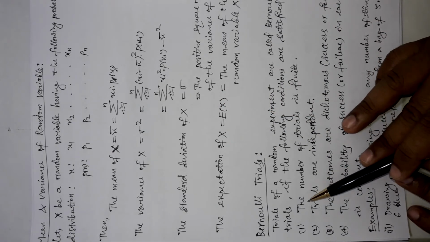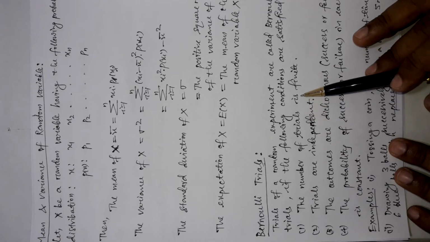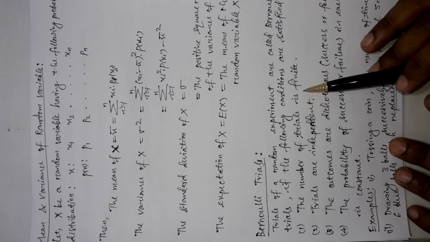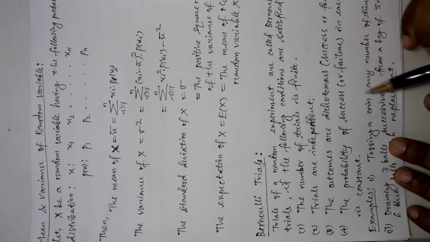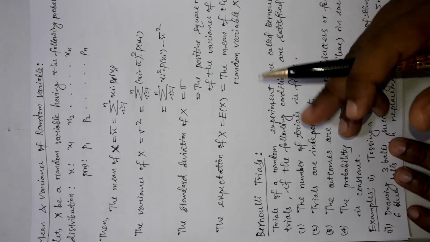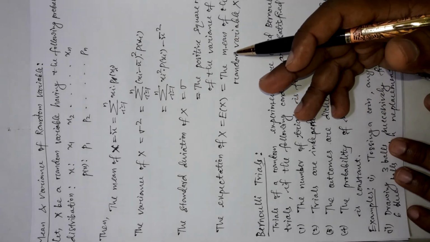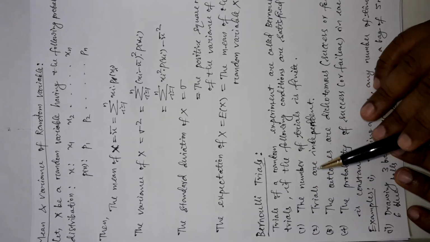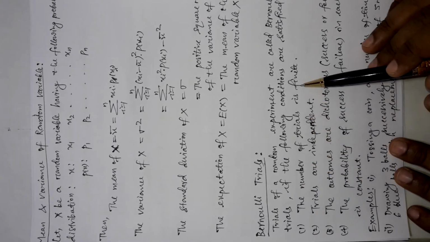The first condition is that the number of trials should be finite. Trials can be infinite also, as we know; we can do as many experiments as we want, nothing can stop us. But in case of Bernoulli's trials, the number of trials should be finite.